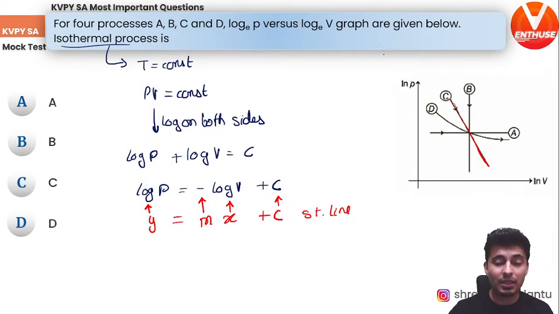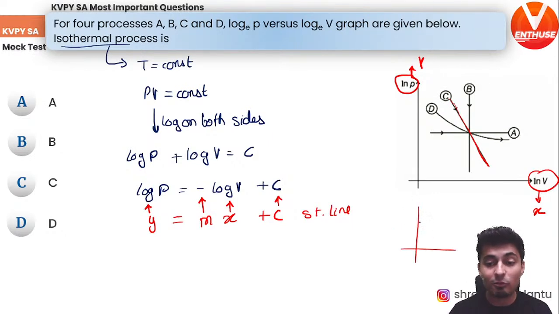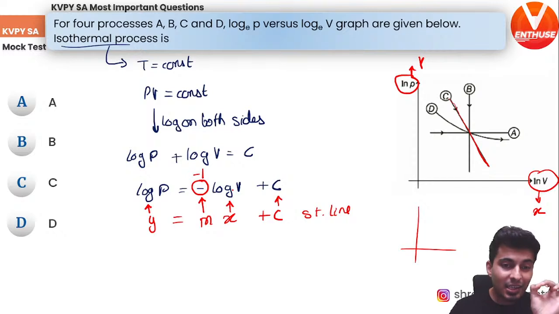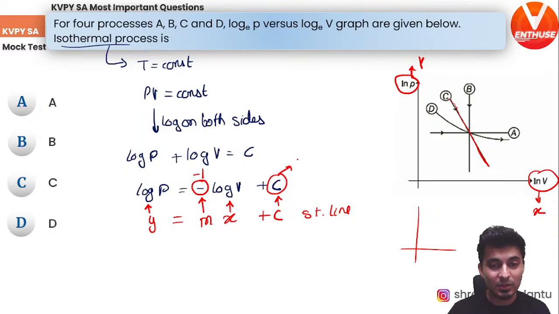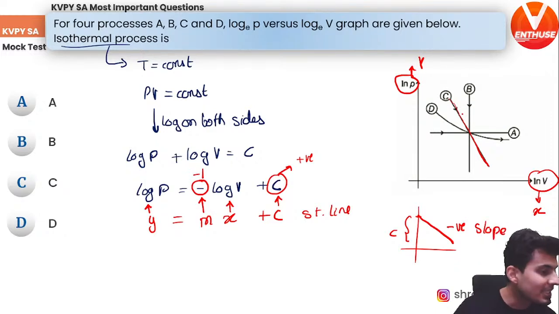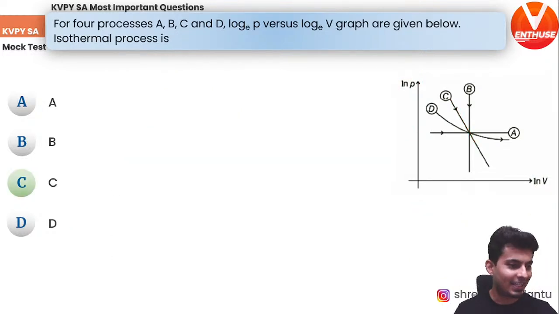So, what has happened, Ankit? This is your y-axis. Log V is your x-axis. And whenever y is mx plus c, m is the slope. Do you see the slope over here is minus 1? Minus 1 into log V. X is replaced with the term log V. So it has to be negative slope. And this c is some constant which is positive. So that is the y-intercept. And y-intercept is positive and negative slope. So that has to be like this. Now I hope that makes sense why the answer should be C. Got it, Ankit? Got it, everyone? Yep, option C is correct.